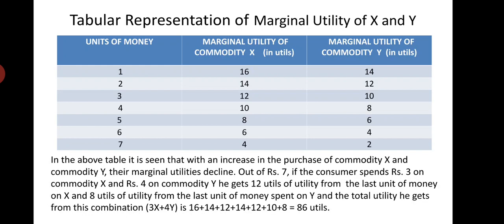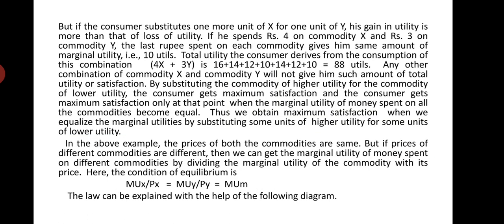When he was taking the fourth unit of commodity Y, he was getting only 8 utils of utility. But if he substitutes one more unit of X, by taking the fourth unit of X, he gets 10 utils of utility. So he gets more utility by substituting the commodity of higher utility for the commodity of lower utility. So in this case, when he consumes 4 units of commodity X and 3 units of commodity Y, instead of 4 units of commodity Y, he gets maximum satisfaction. You see here?